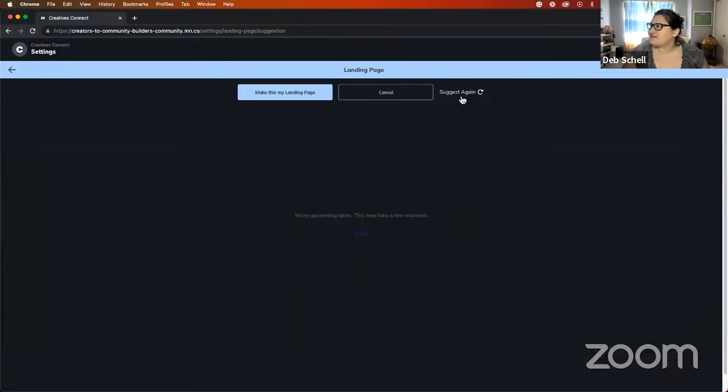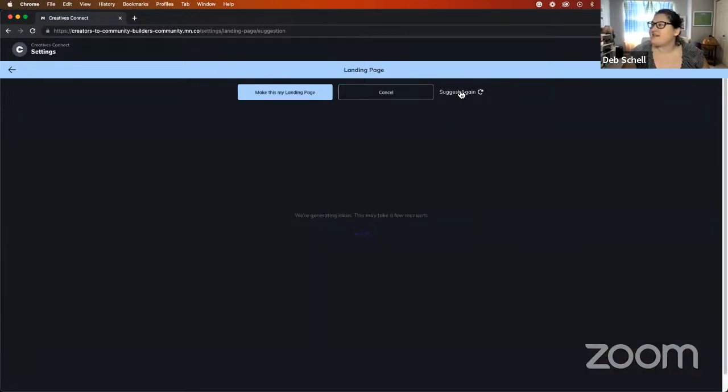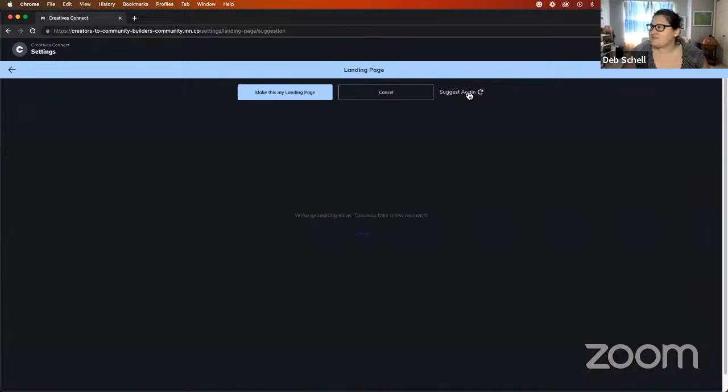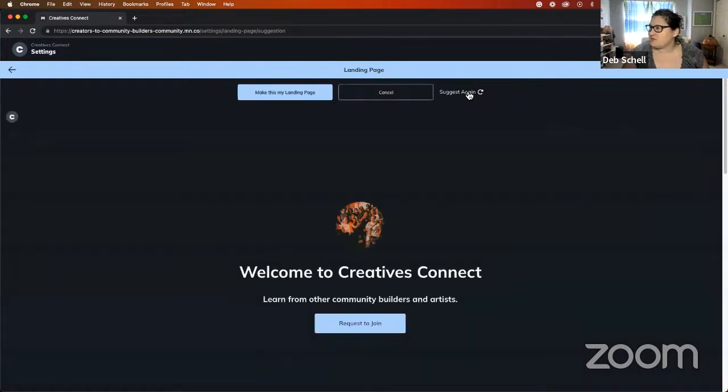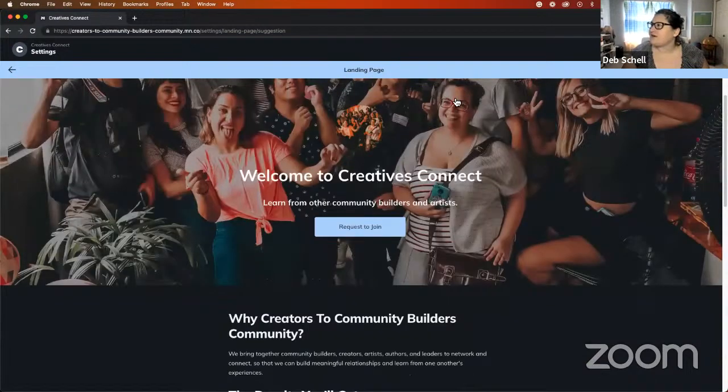Wonder how many times you can cycle through this. I guess it doesn't matter. You could just go through this, but it kind of brings up the same ones, probably because of the keywords. So because I have community in the title, it's probably just picking from those keywords, I would guess. And that's why I'm getting these pictures. Okay, we'll leave it at that one for now.